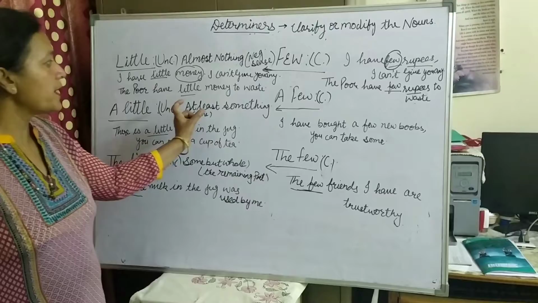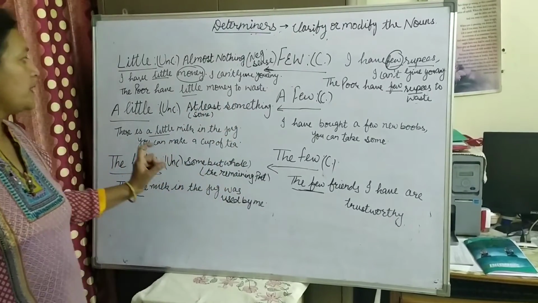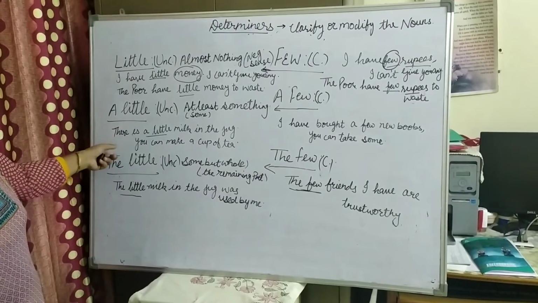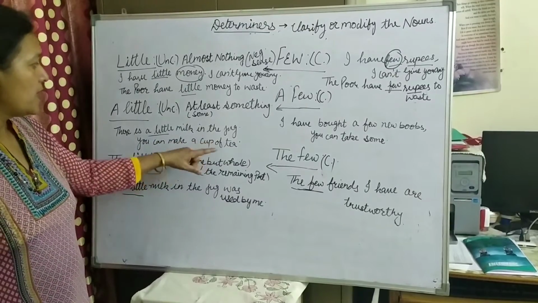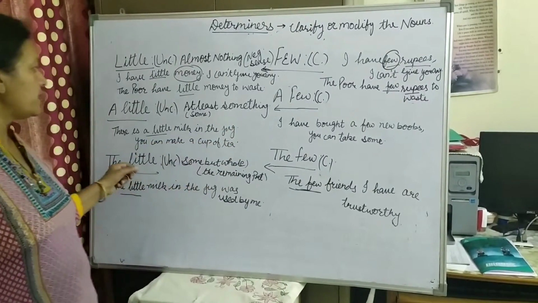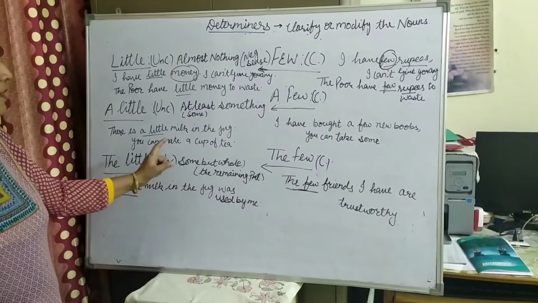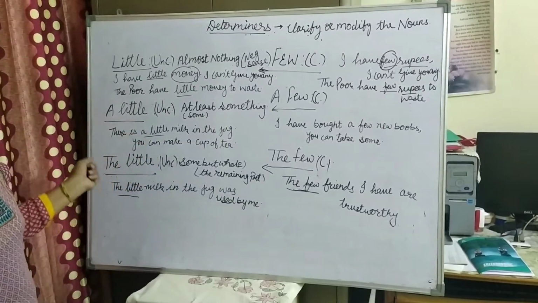When we talk about at least something, some amount of things, means we are having something, then we use a little. Suppose I say there is a little milk in the jug. You can make a cup of tea. Means I am saying that there is a small amount of milk in the jug, but you can make a cup of tea, means you can have some milk from that jug.